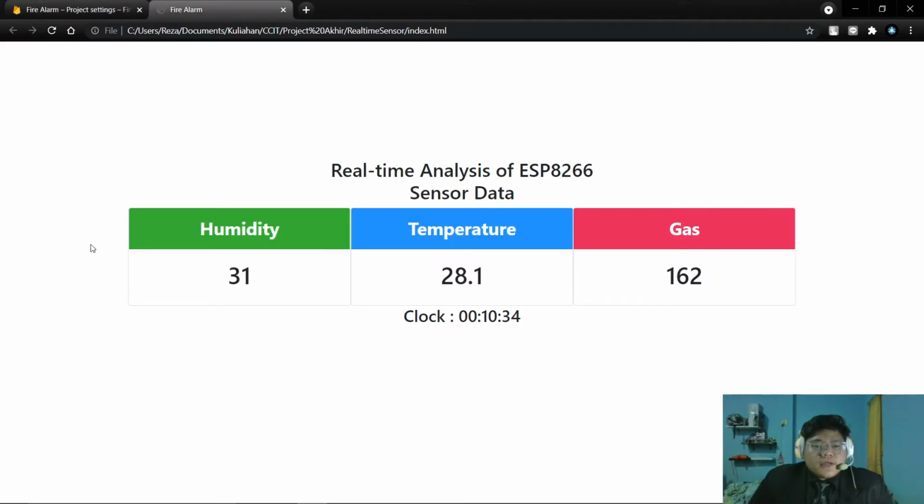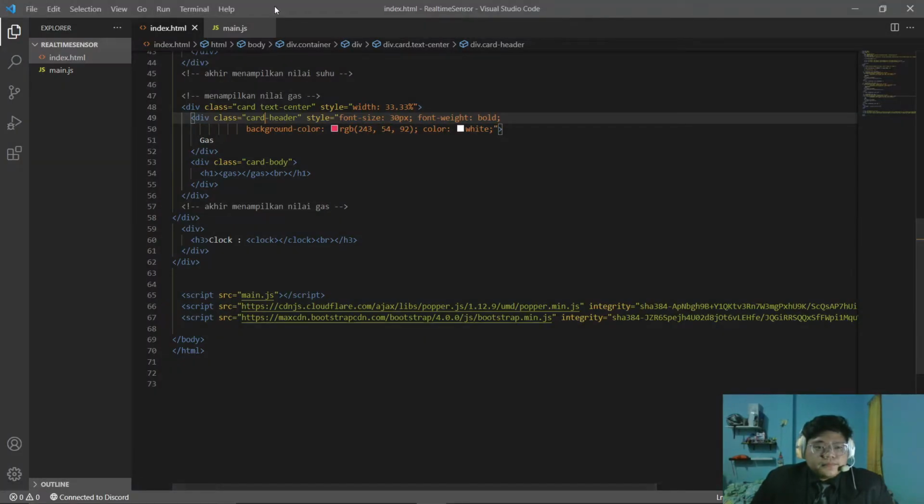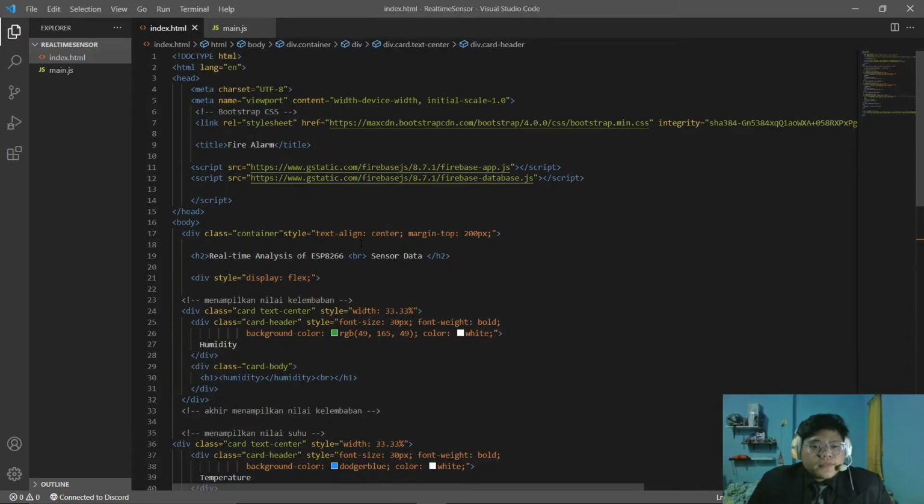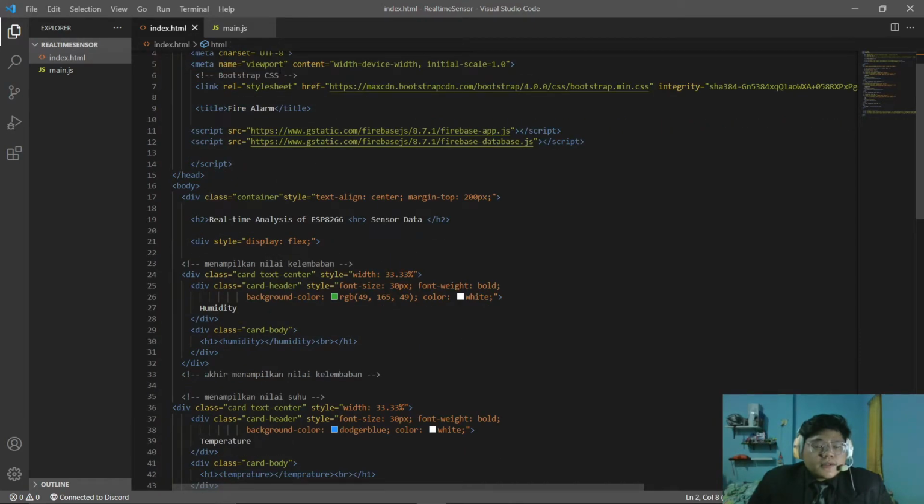And this is for our web application. This is the code. We use HTML and JavaScript. For the HTML we use document type HTML, the language is English, and we use metadata, and this is our style sheet. This is a Bootstrap CSS, and this is the link to the Firebase app.js and Firebase database.js.